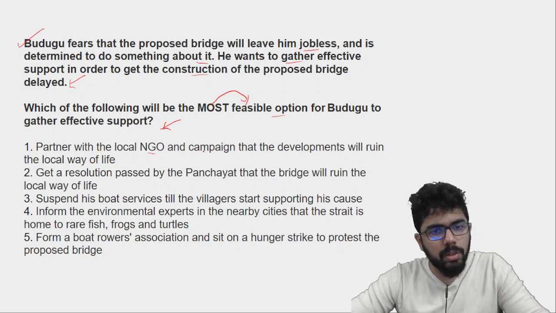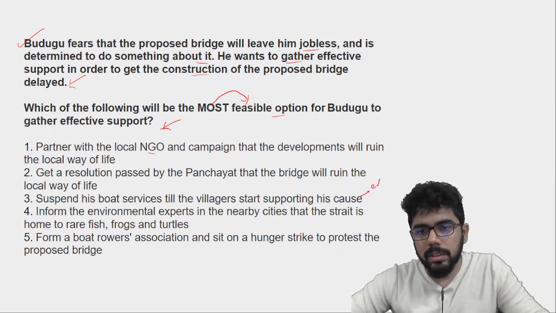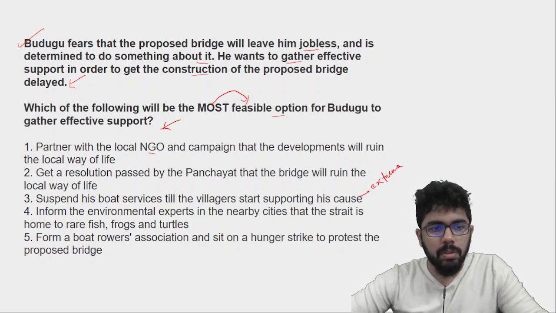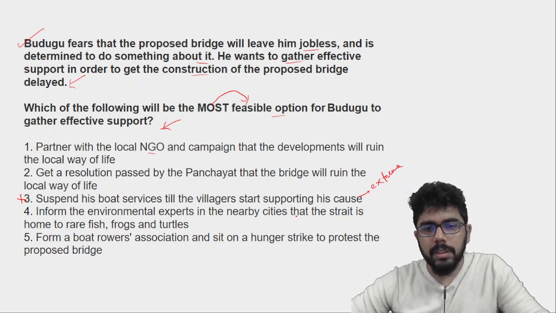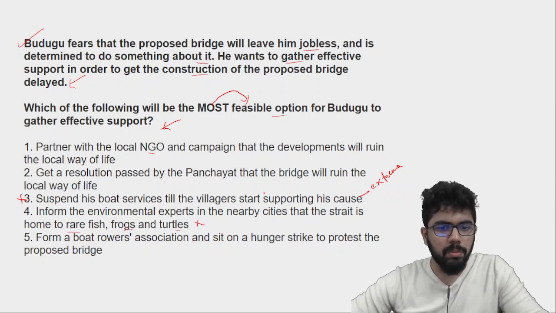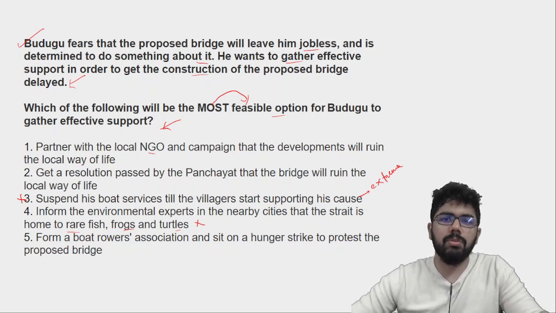Partner with the local NGO and campaign that the developments will ruin the local way of life. Get a resolution passed by the panchayat that the bridge will ruin the local way of life. Suspend his boat services till the villagers start supporting his cause. Now this is again a little extreme. This won't happen. This is kind of like blackmailing. Inform the environmental experts in the nearby cities that the strait is home to rare fish, frogs and turtles. This is not feasible. He doesn't have contact with nearby environmental experts. Where will he find them?